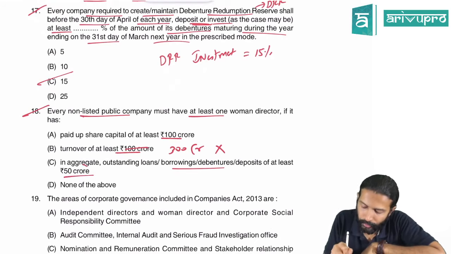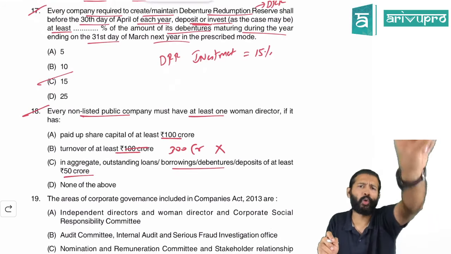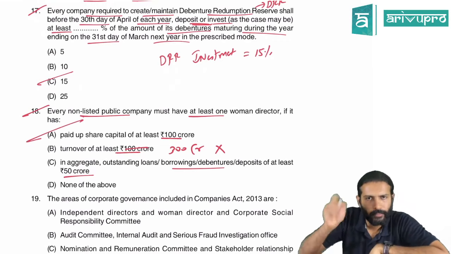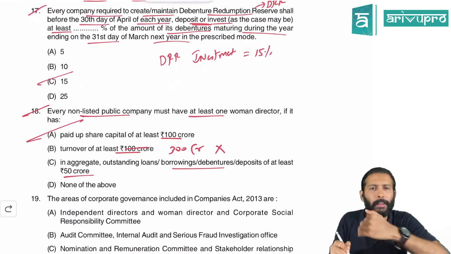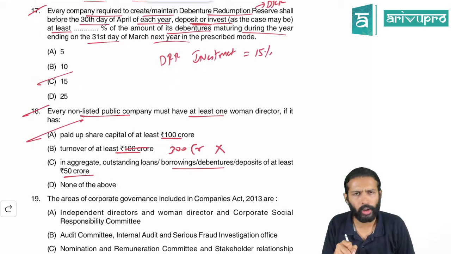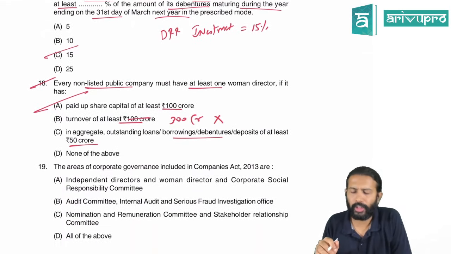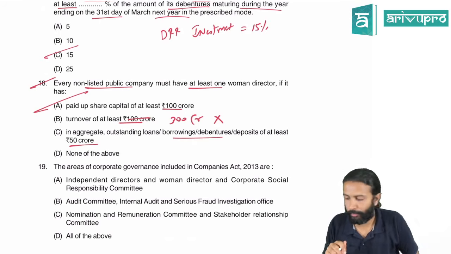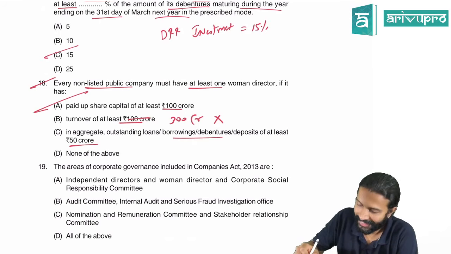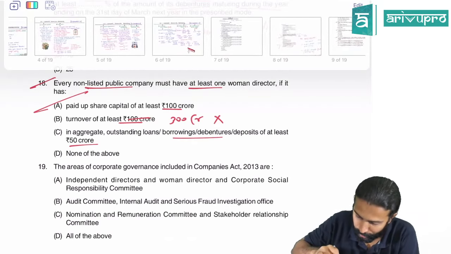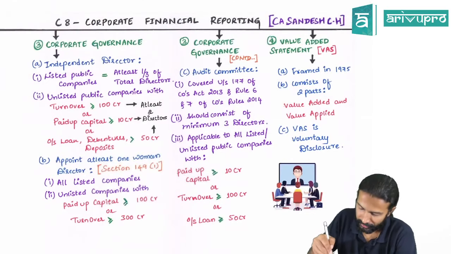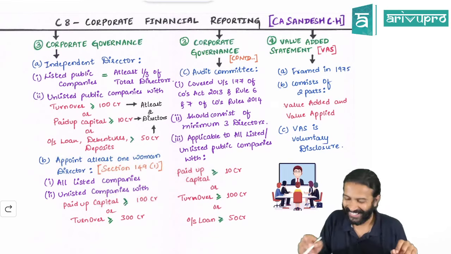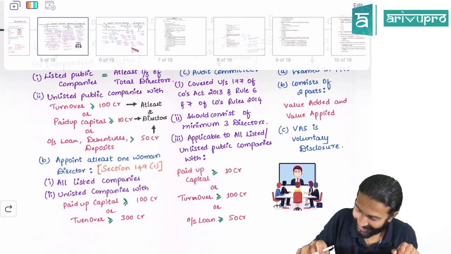Aggregate outstanding 50 crore, that they have not specified. Only two conditions: turnover and paid up capital. That means which is the right option? A for alpha. If the paid up capital is 100 crores or more, then as per section 149, you are required to appoint a woman director. Perfect. So A for alpha is the right option there. Called out here also if you've forgotten. Here we had written it. Remember section 149(1)? This is the funda. Just showing you the chart for better clarity. That's it.